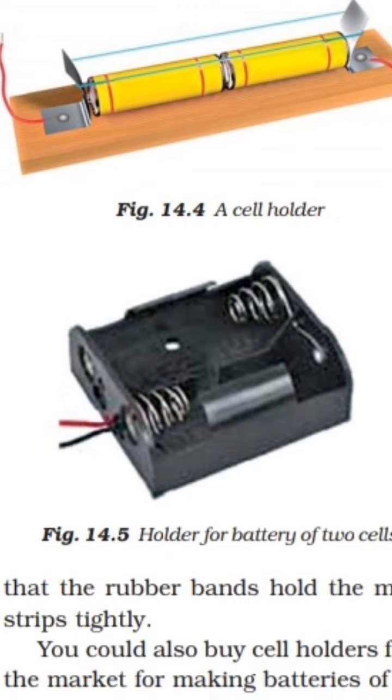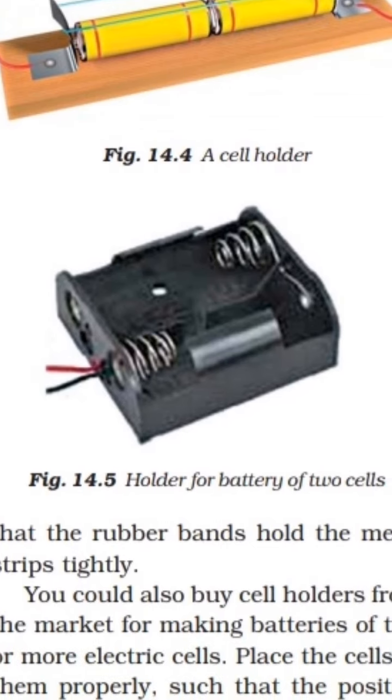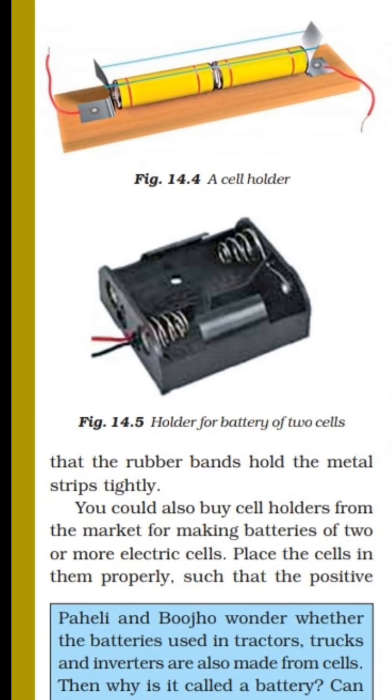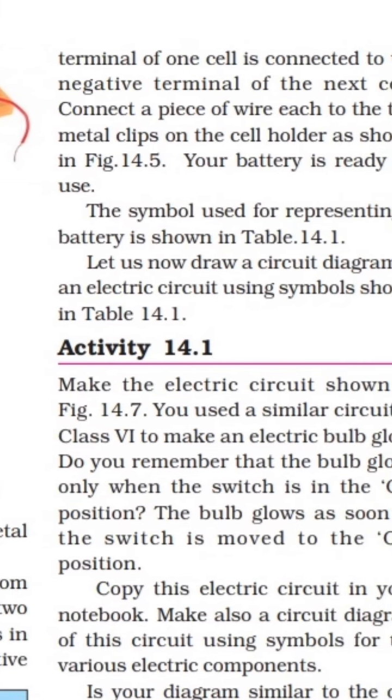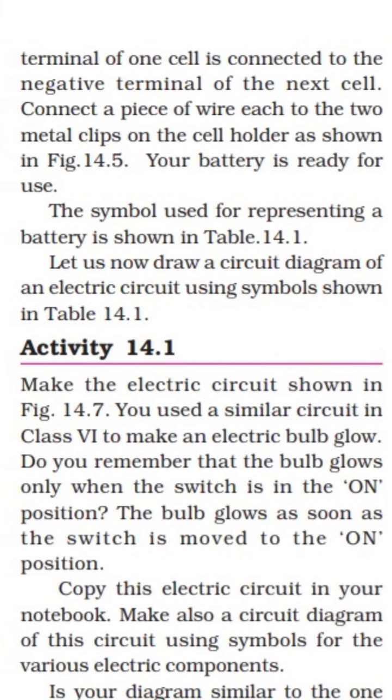Next, a holder for a battery of two cells which is available in the market is shown in black color. You could also buy a cell holder from the market for making batteries of two or more electric cells. Place the cells in them properly such that the positive terminal of one cell is connected to the negative terminal of the next cell. Now you are aware that for the battery it is required that the positive terminal of one cell must be connected to the negative terminal of the next cell.